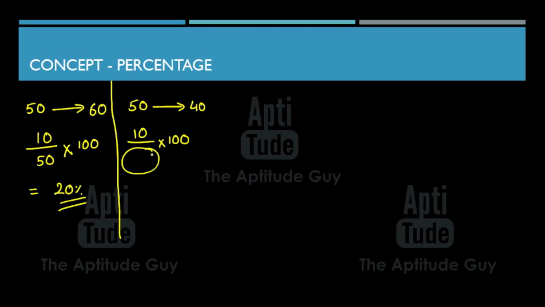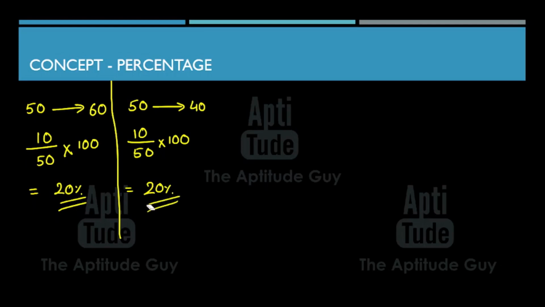Now in the denominator, people start getting confused. People think that over here we divided by 50 because it's the smaller number. Here the smaller number is 40. So the denominator should be 40 and then they get the answer as 25%, which is wrong. This again will be divided by 50 and this again is equal to 20%.